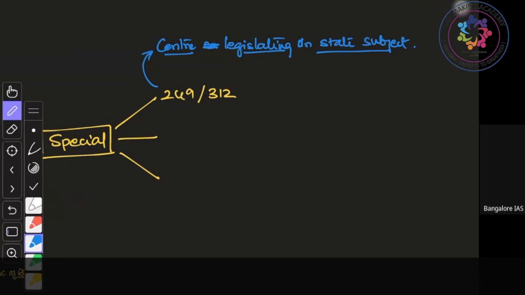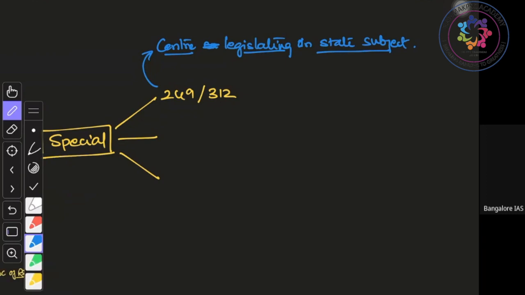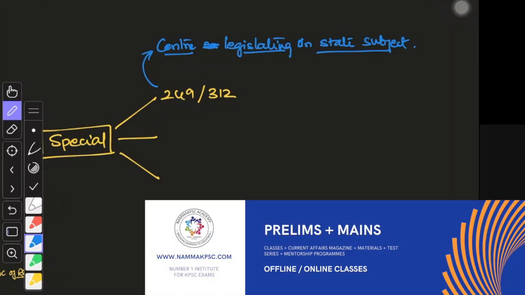Just to give you a brief idea about what I'm talking about: the center can make law on central subjects and the state can make law on state subjects. But in certain exceptional cases, the center can make law on a state subject. I'll repeat again.